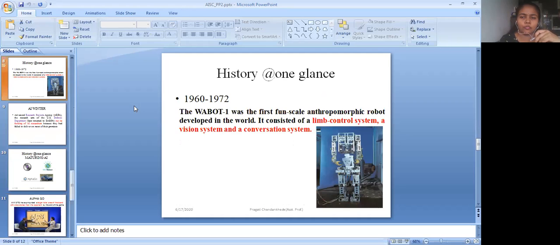Wabot was the first full-scale anthropomorphic robot developed in the world. I am saying it is a first robot that was developed. Now, what can it do? It can do a limb control system, a vision system and a conversation system. Whatever we are now seeing with us, the Siri and the Alexa, or a simple Google Assistant, thanks to this Wabot, which was developed in that era in the 1960s, the first conversation system.